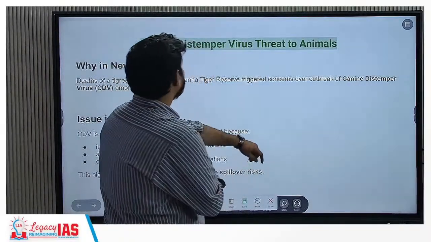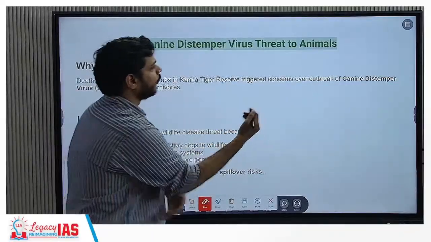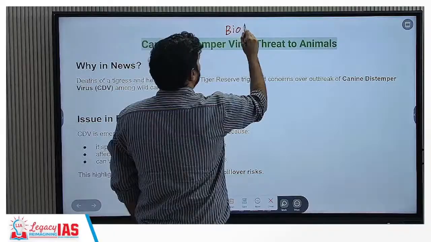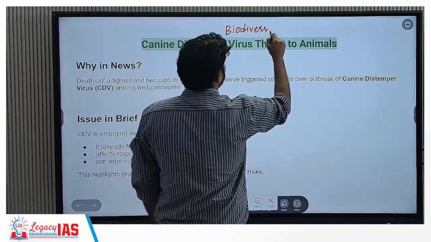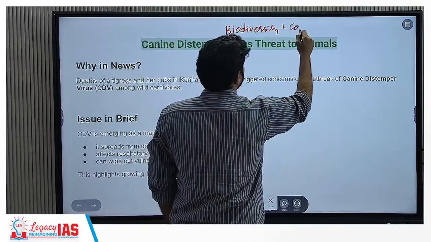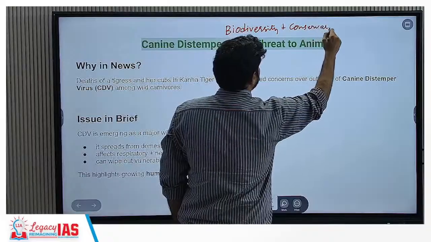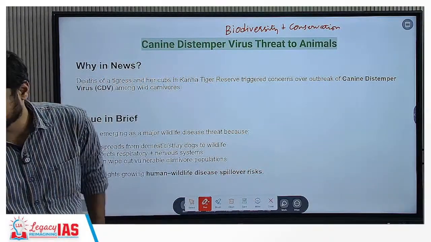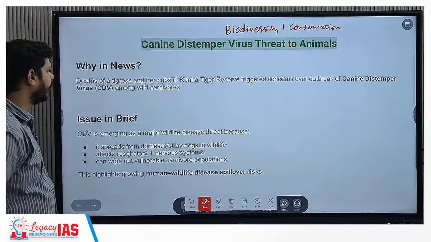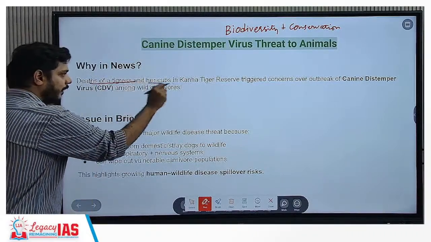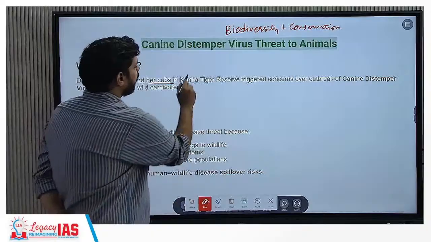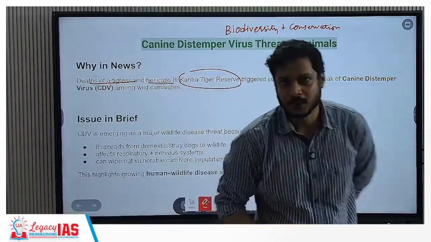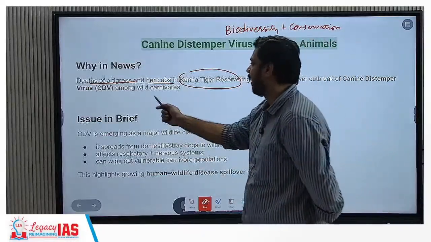Now next is canine distemper virus threats to animals. This is again from the topic of biodiversity and its conservation. So canine distemper. There has been deaths of a tiger and her cubs. This has already been in the news. Kanha Tiger Reserve, and it has triggered concerns about the canine distemper virus among the wild carnivores.